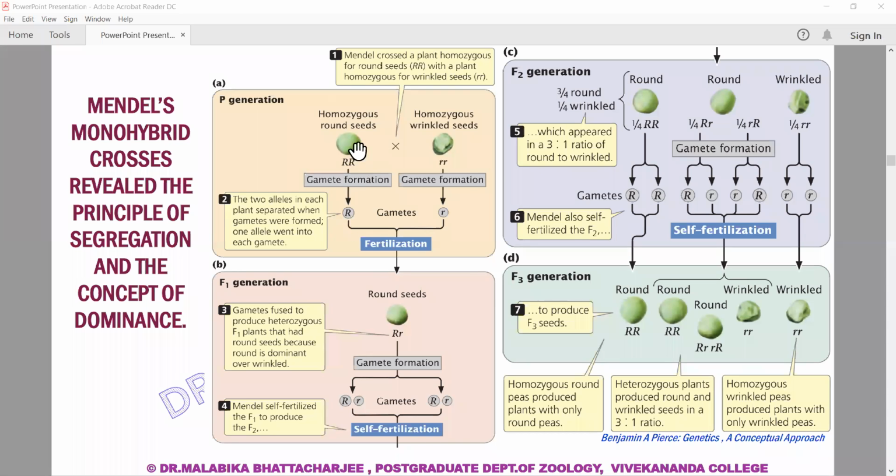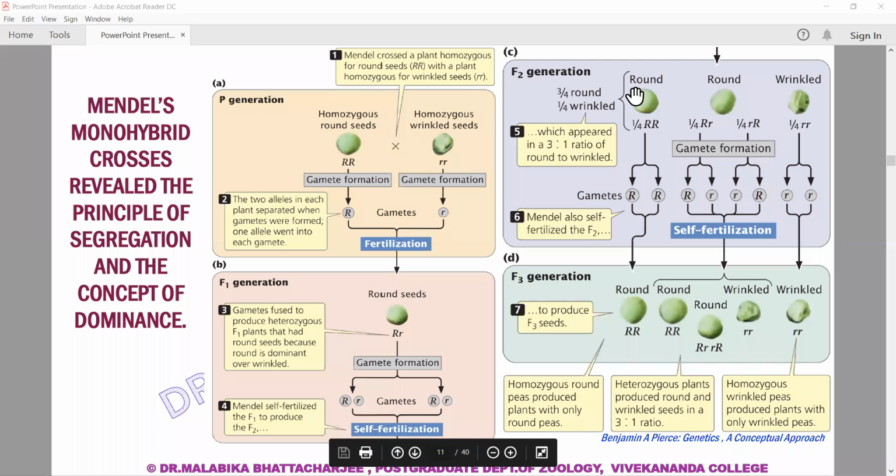There will be two gametes from this one, capital R, and two gametes from this one, small r. Fertilization occurs, and we are getting round seeds. Now we are self-fertilizing. Each round seed will again produce two gametes, a capital R bearing gamete and a small r bearing gamete. And now they will be self-fertilized.